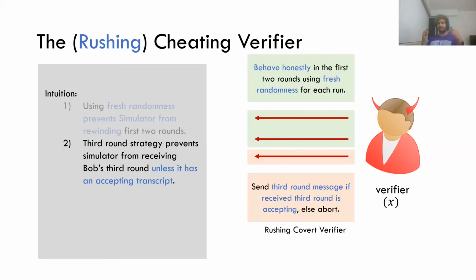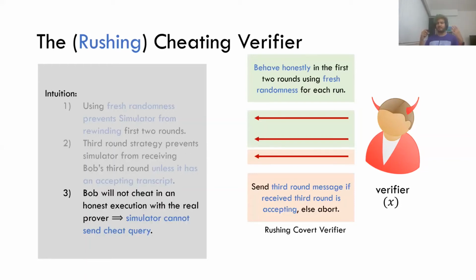Okay. But the one thing that we haven't completely ruled out is, we're in a covert setting. So maybe the simulator tries for a while, gives up, and says, oh, look, Bob is cheating, give me Alice's input. And the point here is that in the real world, because we've said cheat if cheated with, the honest prover is not going to cheat. So the verifier is never going to cheat. It's never going to abort. But now if the simulator tells the trusted functionality, hey, Bob is cheating, it's clearly not true. So in the real world, Bob's not cheating, but the simulator claims in the ideal world that Bob is cheating. So the two worlds are going to be trivially distinguishable.